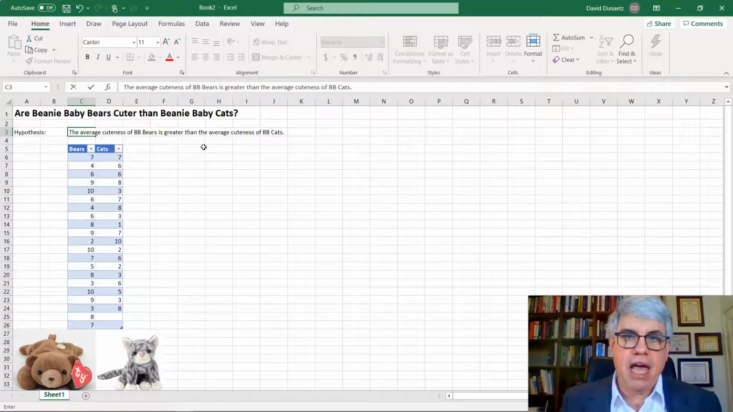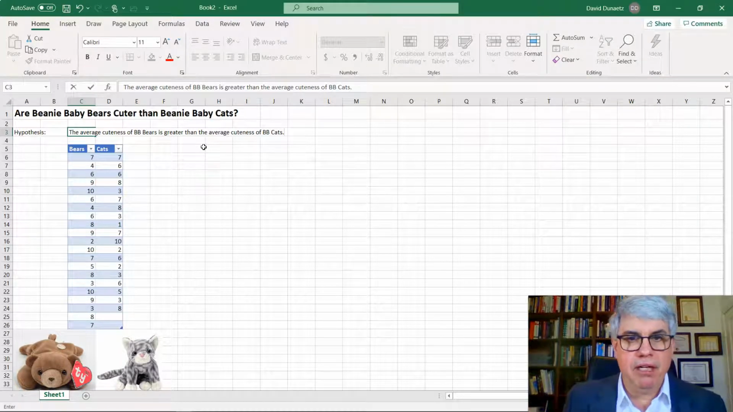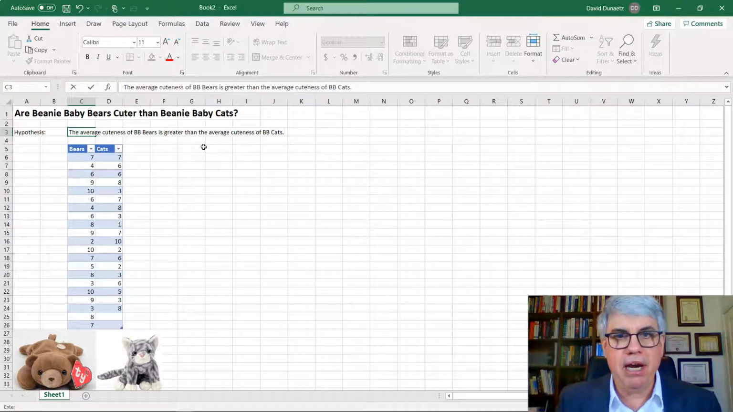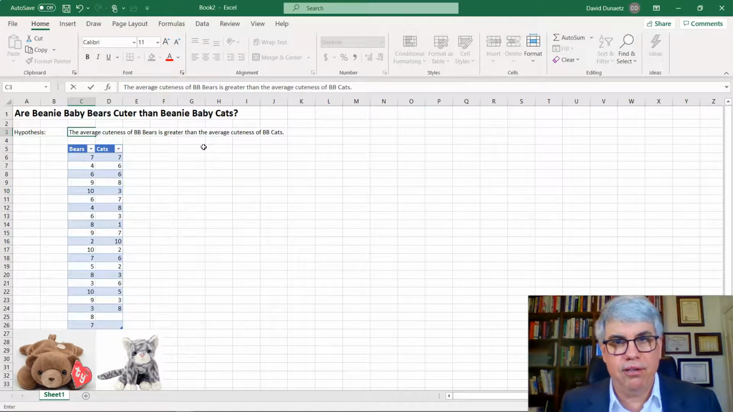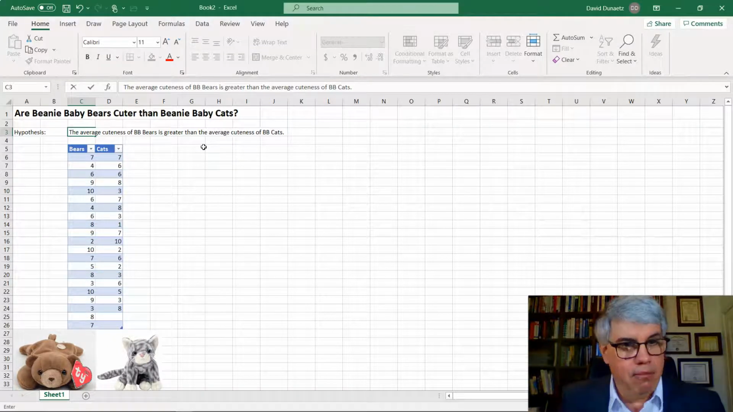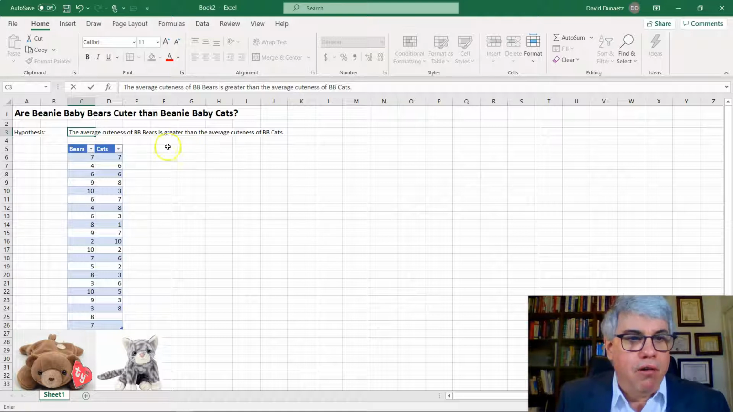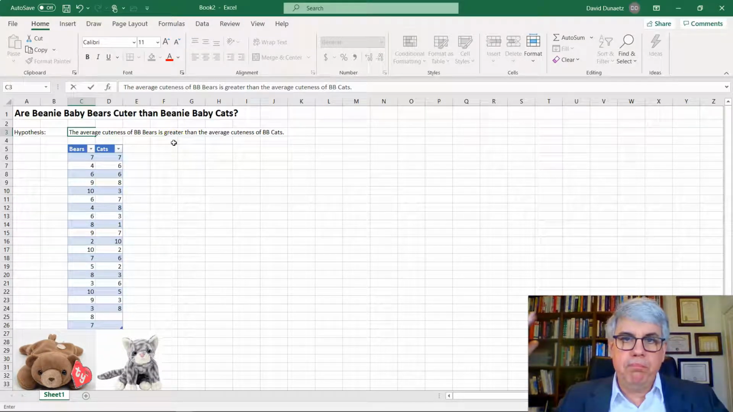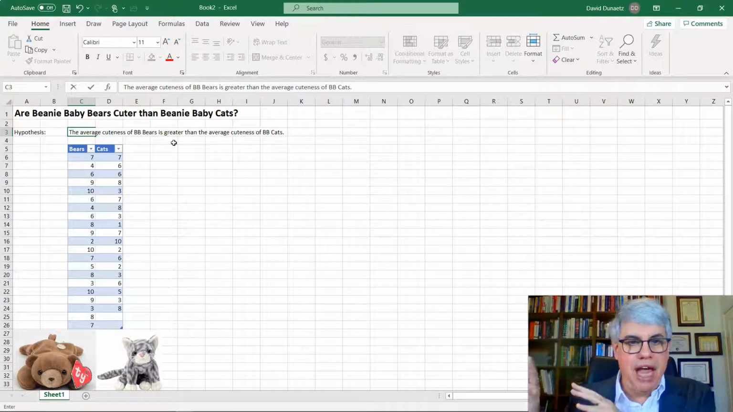Now we could have made a one-tailed hypothesis in the other direction, saying that cats were cuter than bears, if we had a good theoretical reason for doing that. But we don't. In this hypothesis, we're saying that the average cuteness of Beanie Baby bears, what do we mean by that? We mean that if we were to have all Beanie Baby bears in the world, their average would be higher than the average of all Beanie Baby cats.